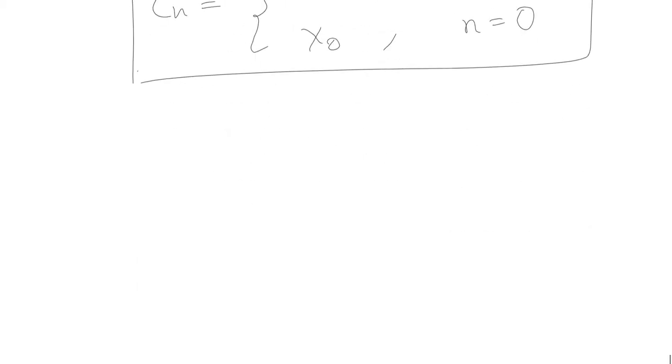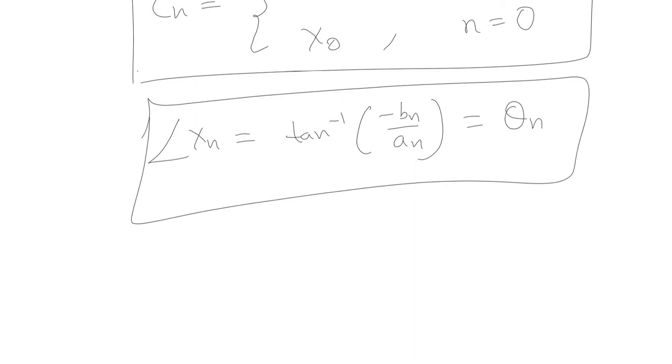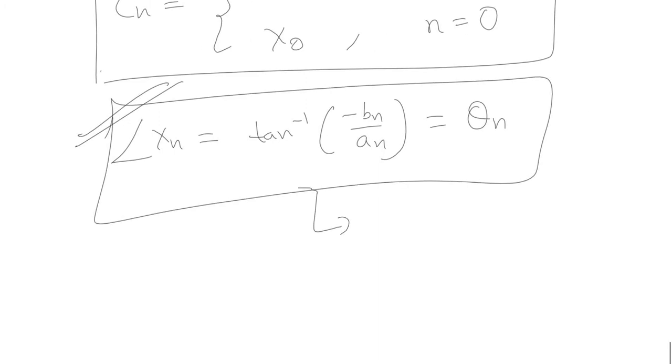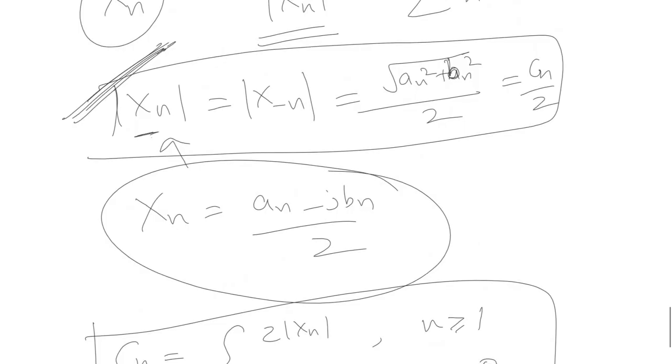Similarly, the phase spectrum is equal to tan inverse of minus bn by a of n, also represented by theta n. These are the expressions for the phase spectrum, and this is your magnitude spectrum.